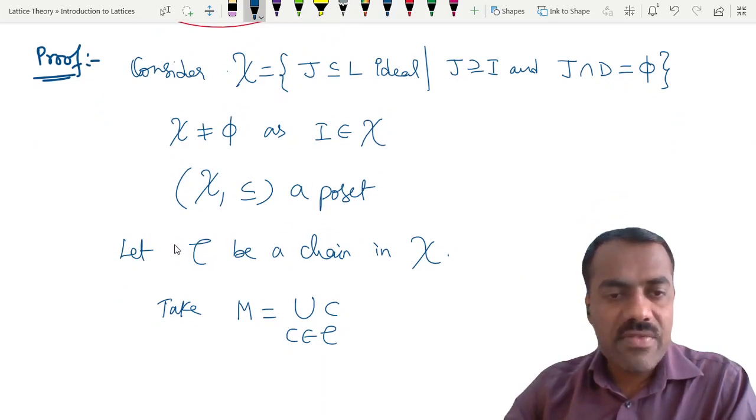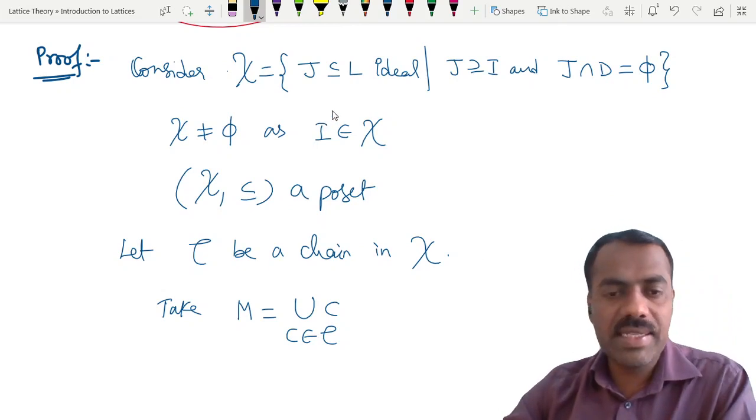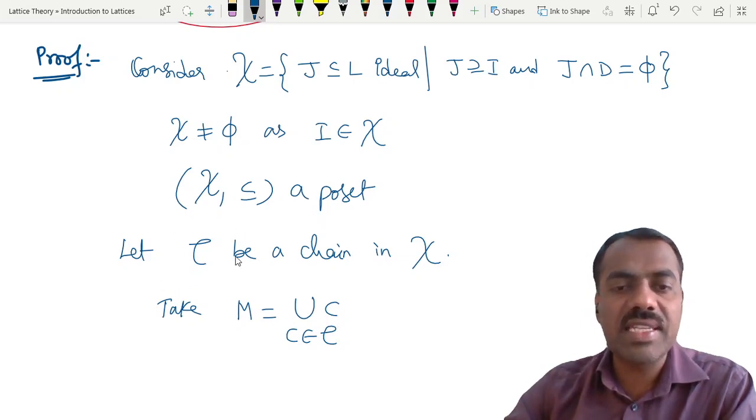Remember, what are all elements in the chain? They are all ideals. Is this clear? What are all elements in the chain? They are all ideals, right? So this is nothing but we are taking the union of all those ideals which are there in that chain.